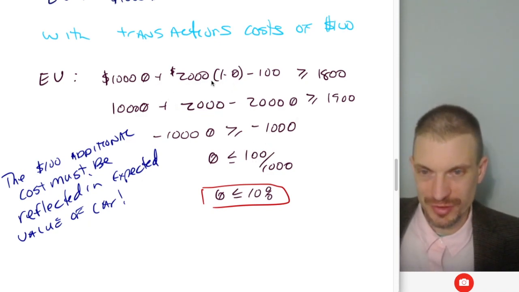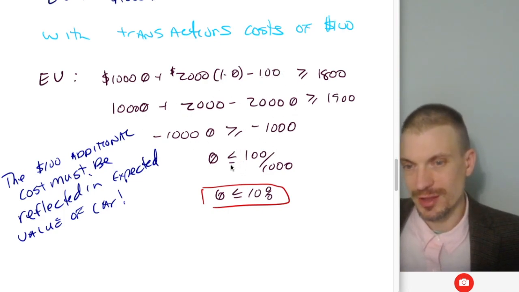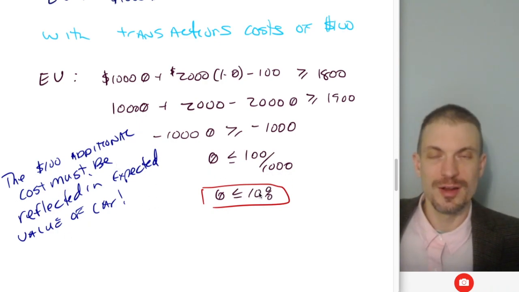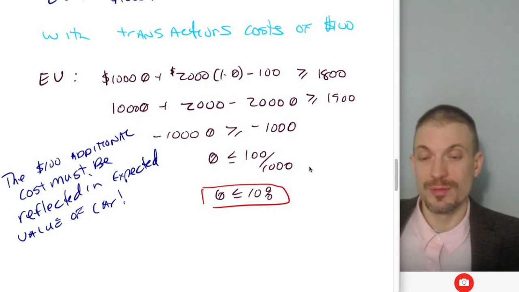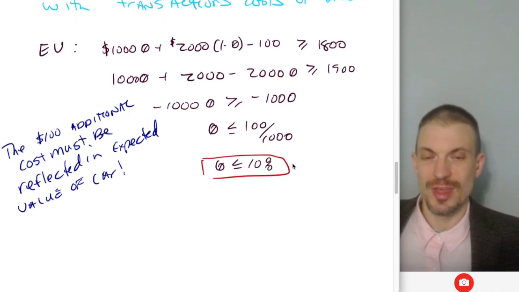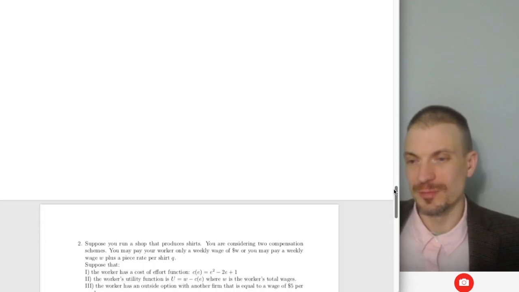If we solve this out, I've got the expected value minus the $100 for the transaction cost, move this to the other side, solve algebraically, and this is telling us theta's got to be smaller than 10%, right? The additional $100 cost must be reflected in the expected value of the car. And so what this is saying is, if we're going to pay a $100 transaction cost to buy a used car, consumers are going to demand better cars, such that that $100 transaction cost on average is worthwhile.